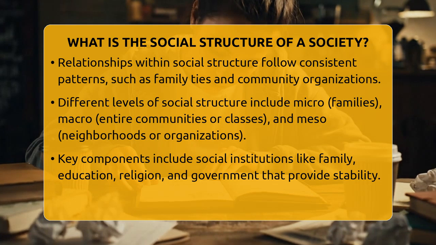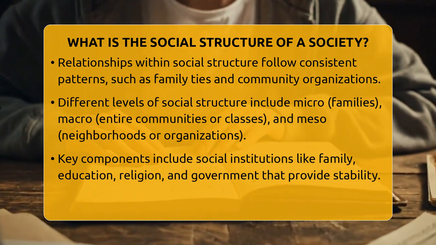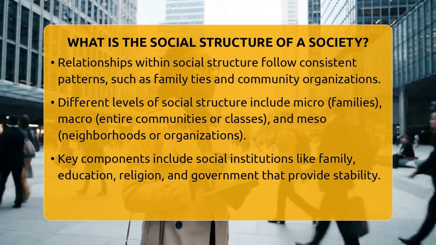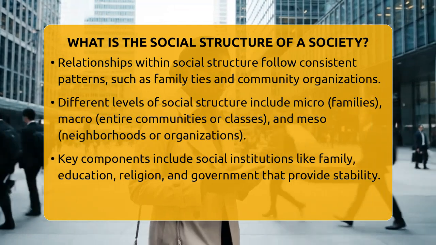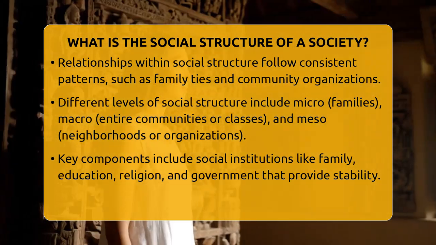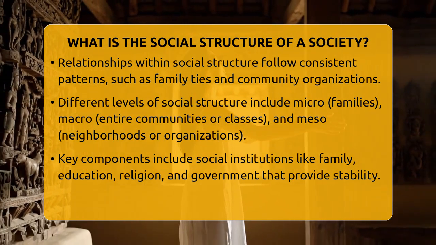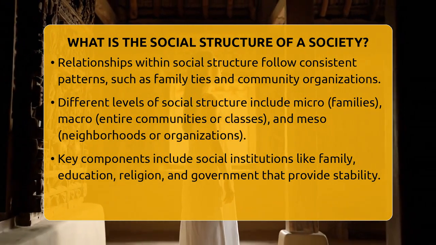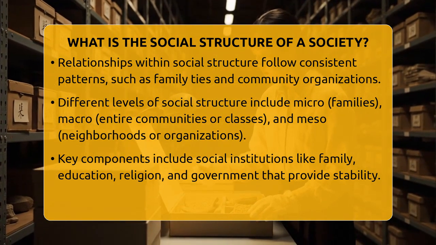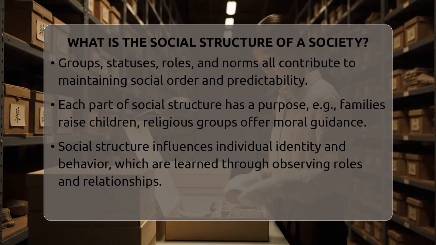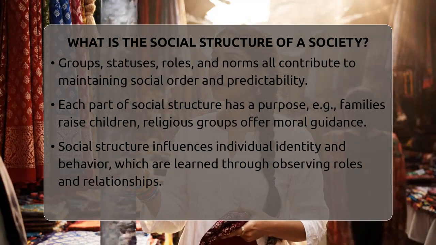Key parts of social structure include social institutions like family, education, religion, and government. These institutions shape behavior and provide stability. Groups such as clans or clubs also play a role, along with statuses, positions like parent, teacher, or leader, and roles, which are the behaviors expected from those positions. Norms are the unwritten rules that tell people how to act in different situations. All these parts work together to create order and predictability.